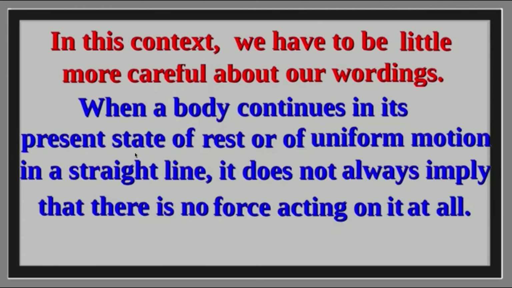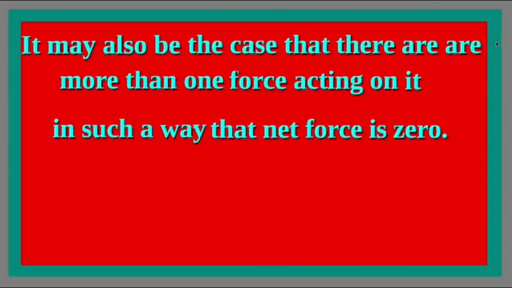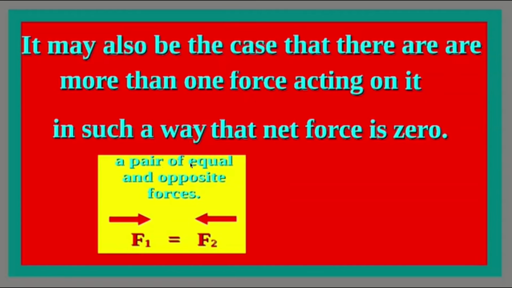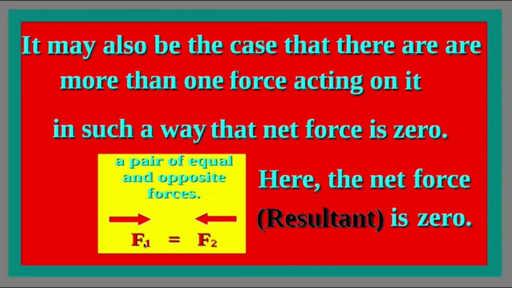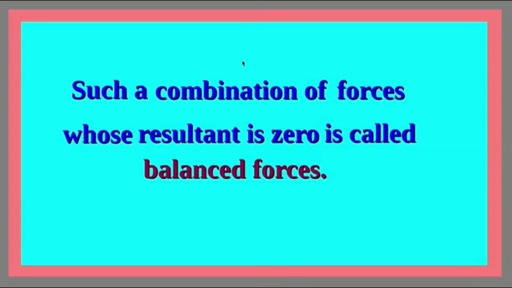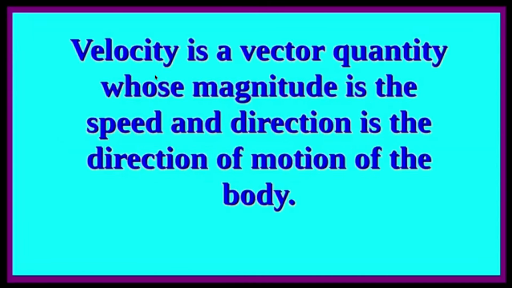When a body continues in its present state of rest or of uniform motion in a straight line, it does not always imply that there is no force acting on it at all. It may also be the case that there is more than one force acting on it in such a way that the net force is 0. So a pair of equal and opposite forces can result in a net or resultant force equal to 0 when these are applied in opposite directions. Such a combination of forces whose resultant is 0 is called balanced forces.